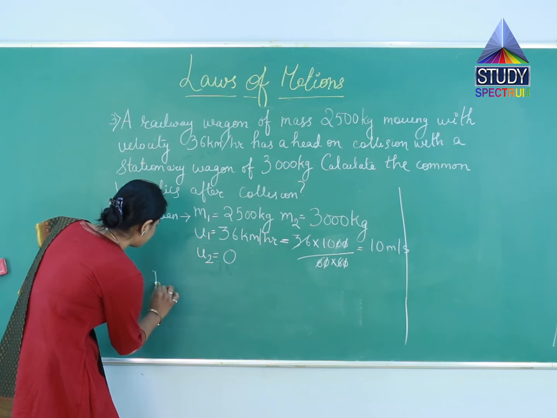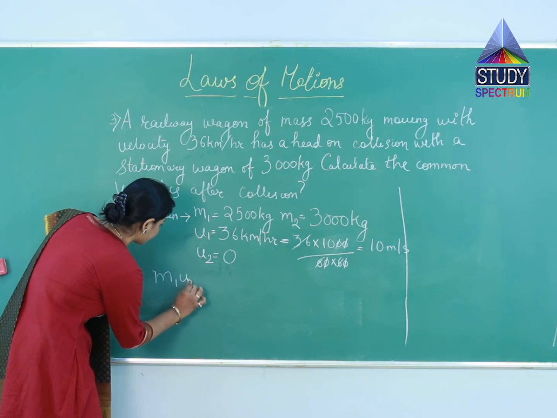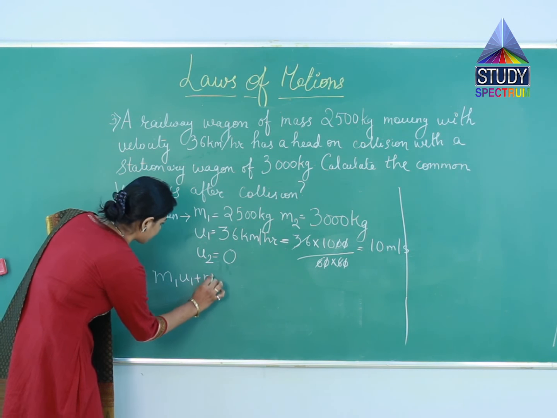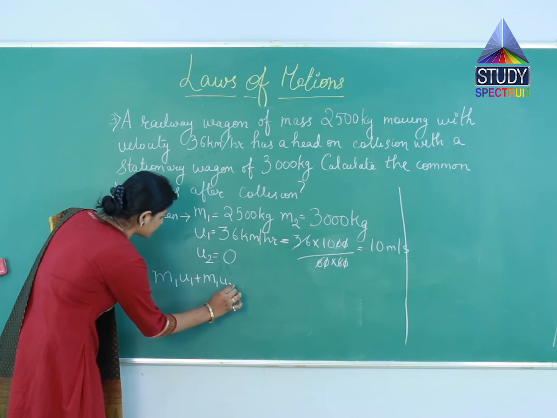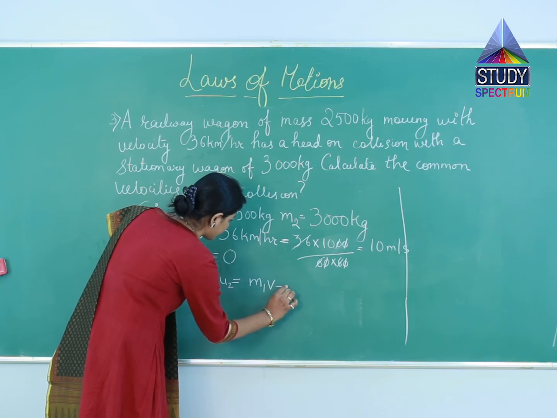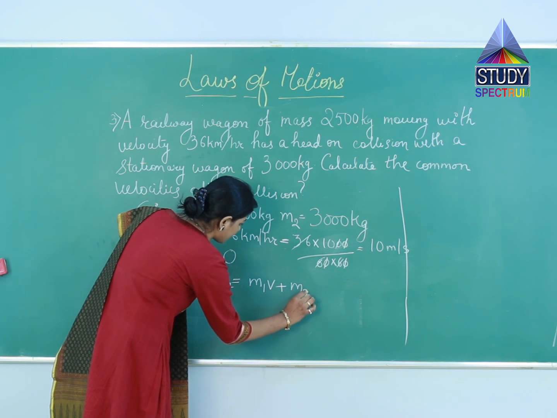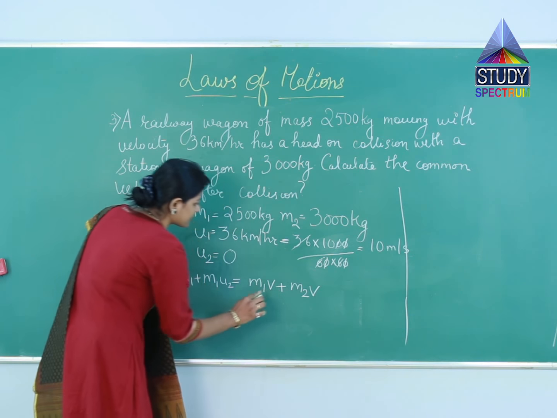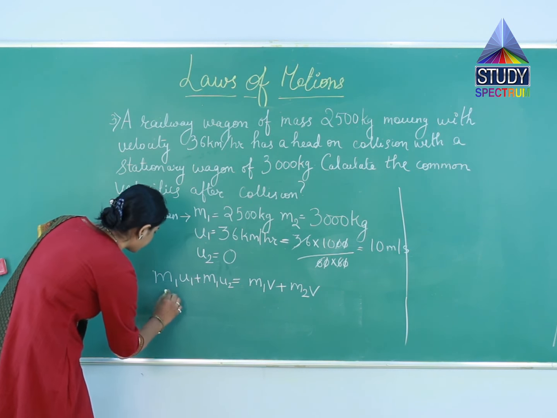So the formula that we are using is M1 U1 plus M2 U2 equals M1 V plus M2 V. Here V is the final velocity.